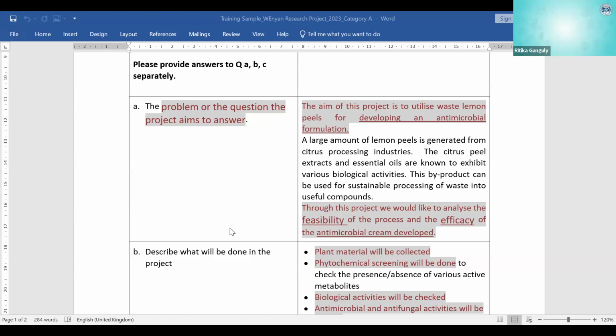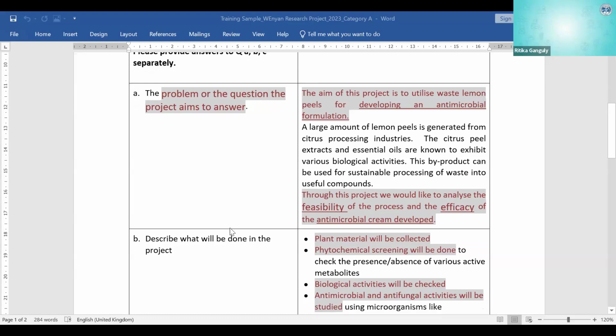So she has very honestly said, I will see the possibility, or what possibility means over here is feasibility, and I will check the efficacy of the substance that I'm taking out of these waste lemon peels. Simply, she has kept it in this much detail and this much number of sentences. I strongly suggest that you should also keep minimal sentences like this. Okay, there is no claiming too much and there is no under informing us.